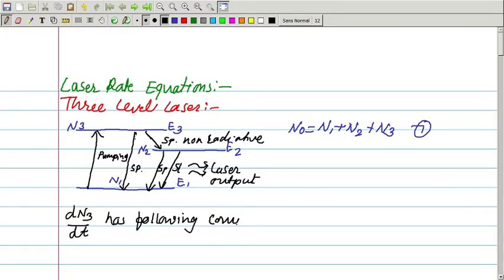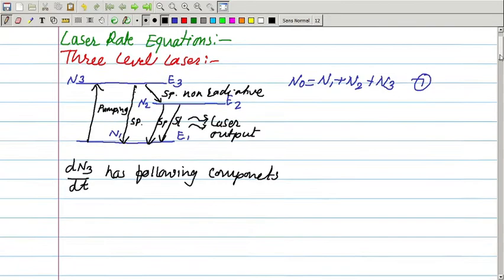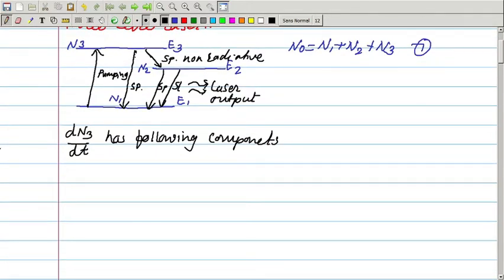So, which are the components? We can see from the diagram that the population of level E3, that is N3, is changing with time and that change is divided into 3 components.